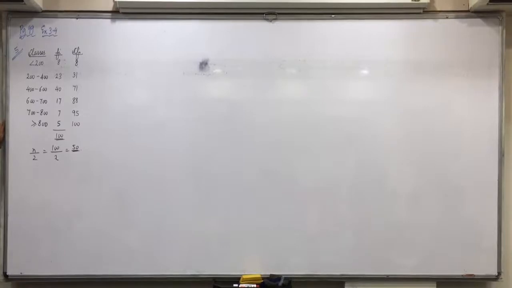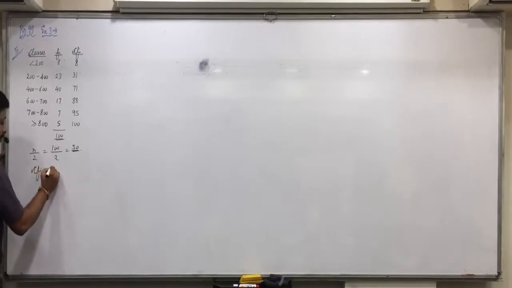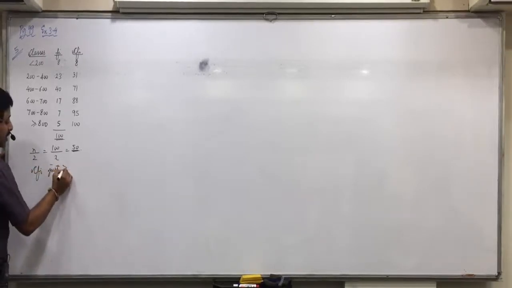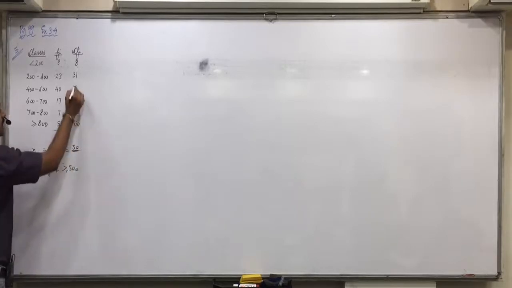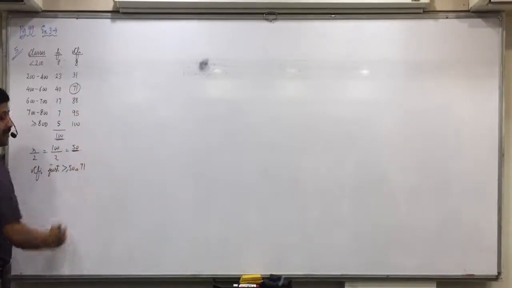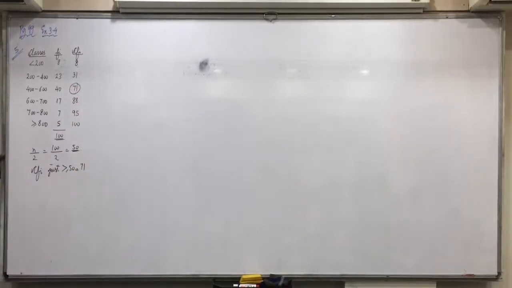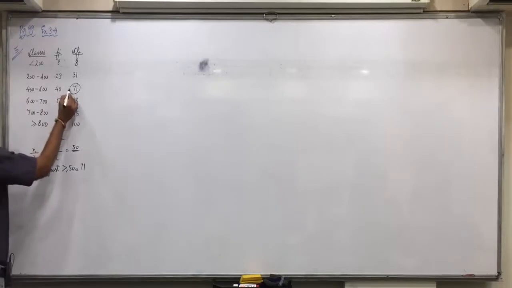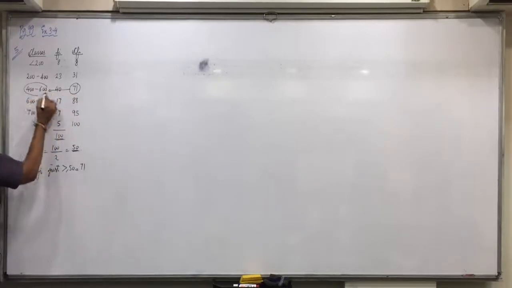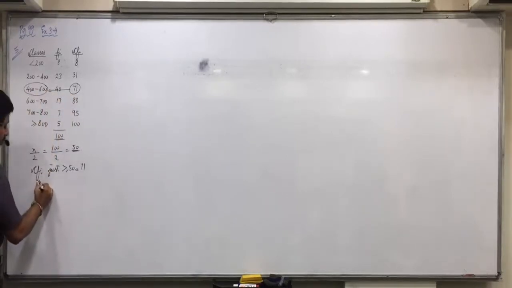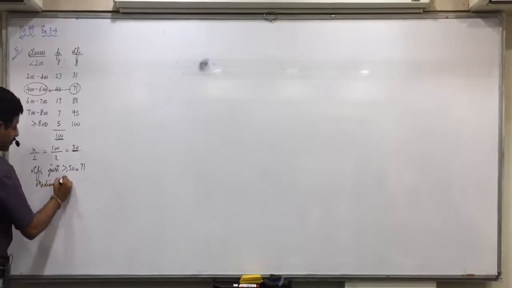This is the next step. CFI just greater than or equal to 50 is equal to 71. Is everyone clear with this? So the next. Median class is equal to 400 to 600. It is against 71, and so the median class is 400 to 600.